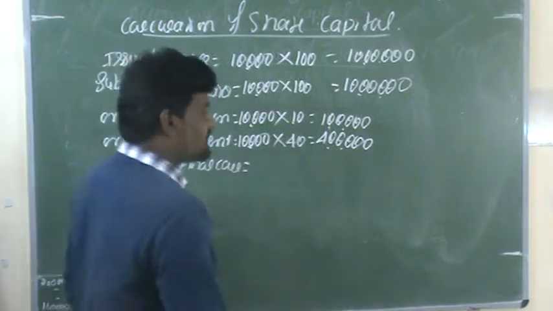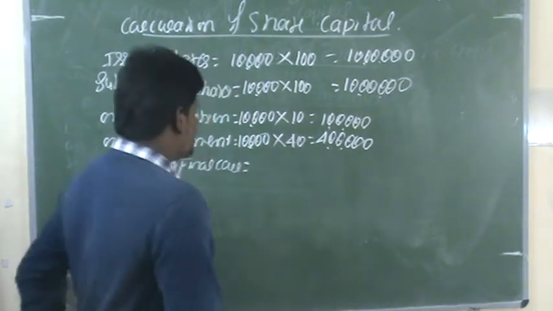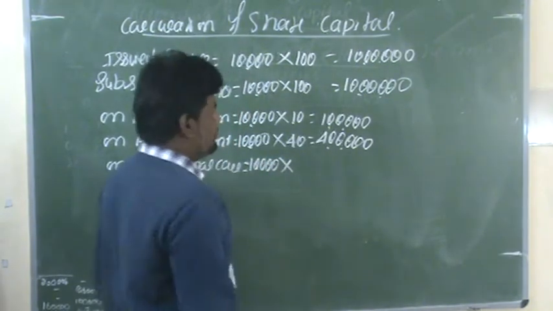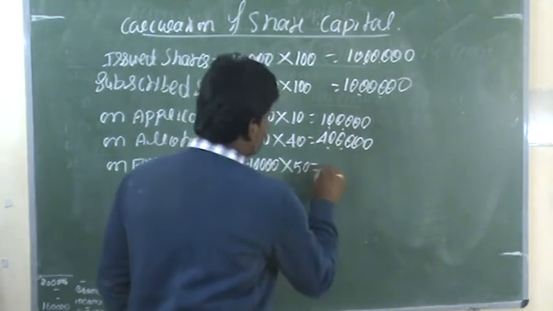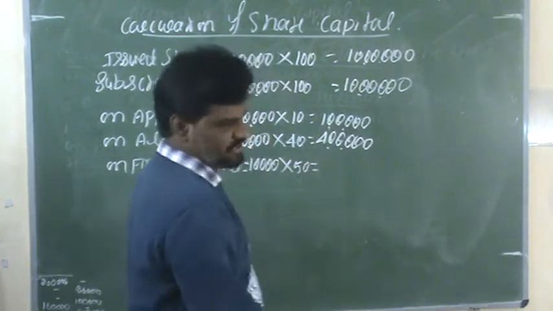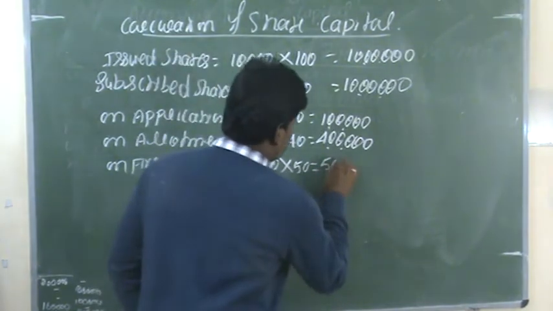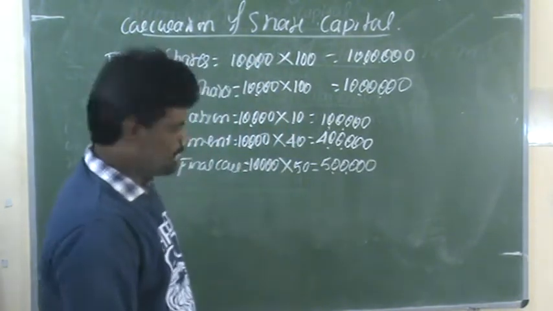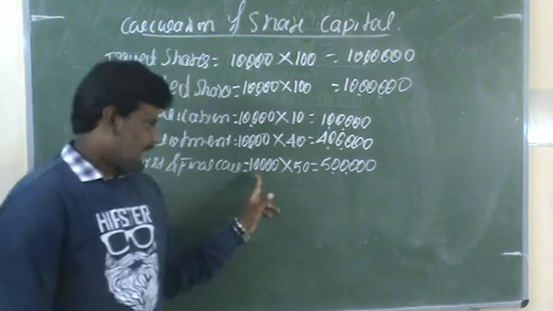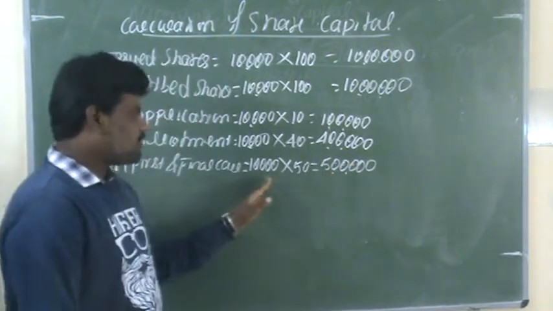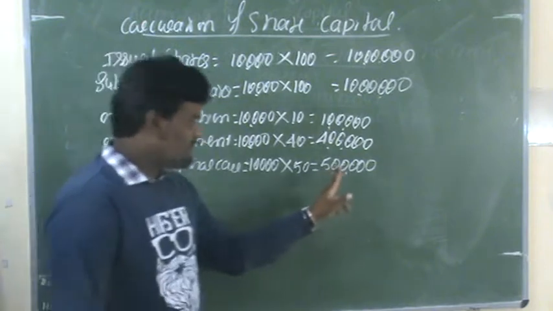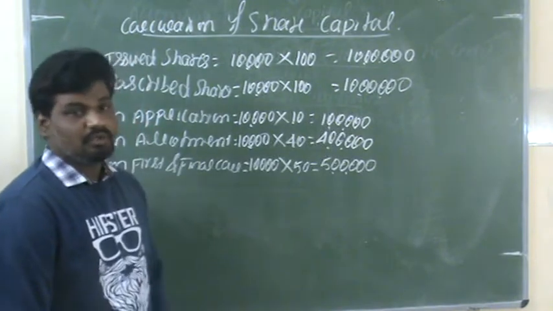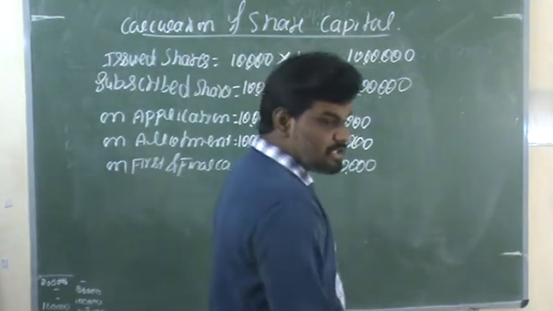At the time of first and final call, the total number of shares is 10,000, right? From each share they need to pay rupees 50 per share. I mean 5 lakh rupees we need to receive from the public by way of allotment, that is, the first and final call process. Total number of shares is 10,000, each share value rupees 50, so we will get 5 lakh rupees at the time of the first and final call. This much amount we need to receive from the public by way of issue of these shares.